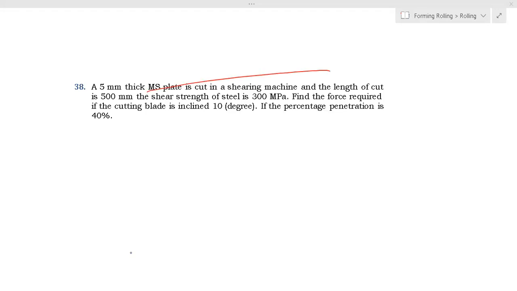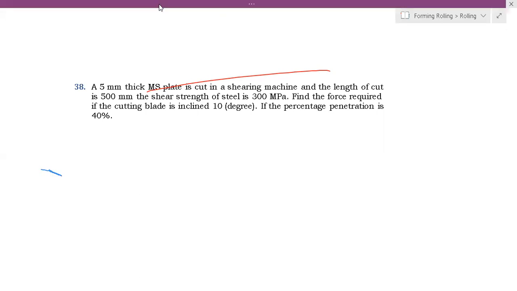Hey, don't write anything here. Who is writing this? Please remove this red color mark. Somebody by mistake has marked a red line, so I'm requesting you to please remove it. I don't know how to remove that.